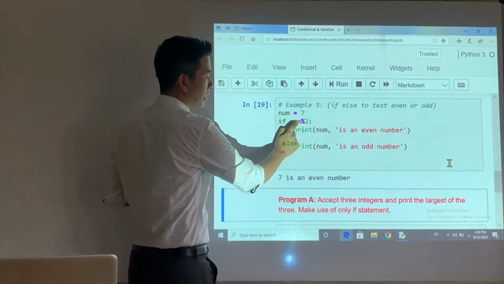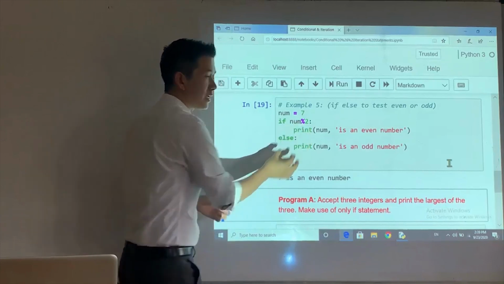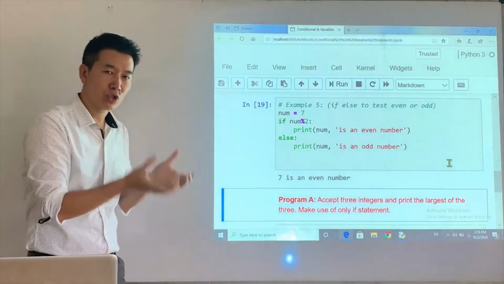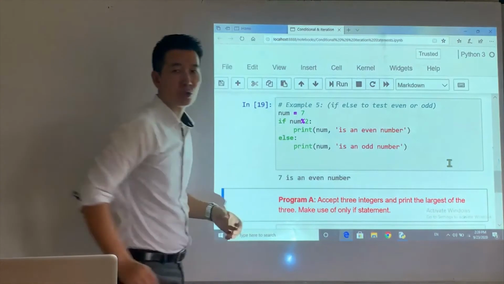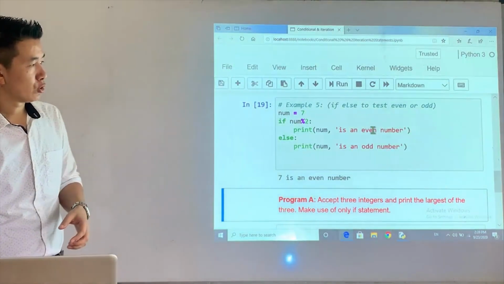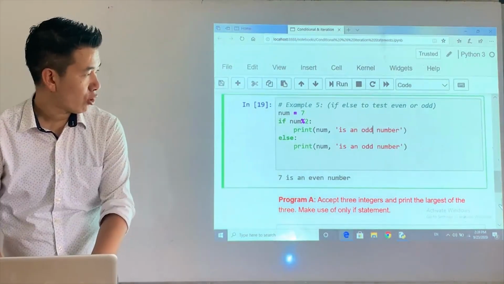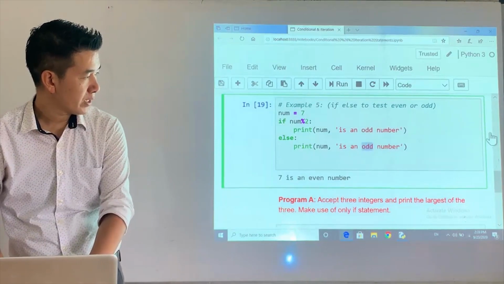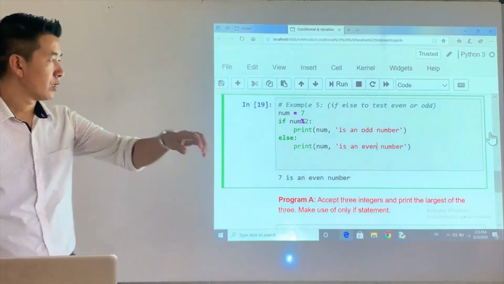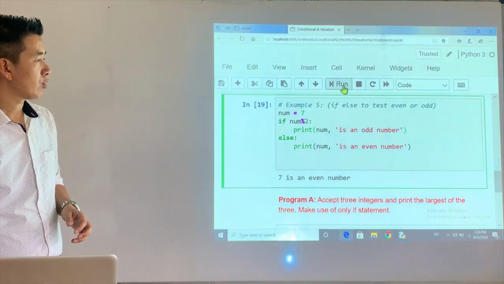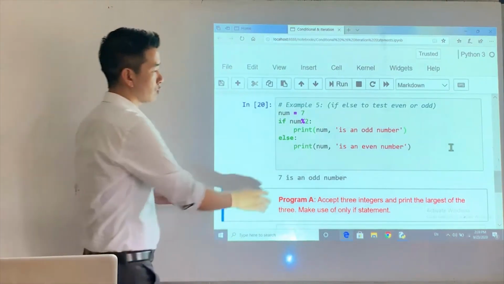So when you have the remainder 1 with if, it has truthness value of true. So I should change this to odd number, right? So I better write here odd number, and then this should be even, right? So when I run the program, now the program will come out with the right answer.